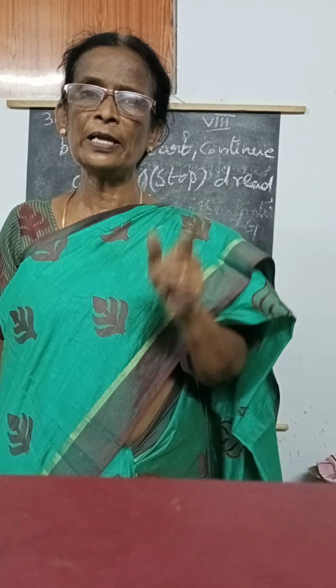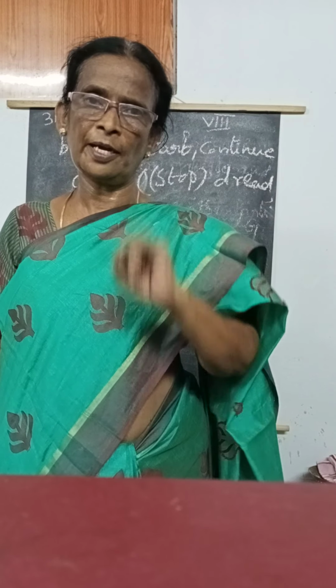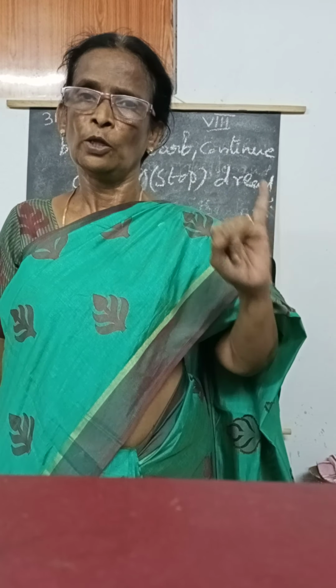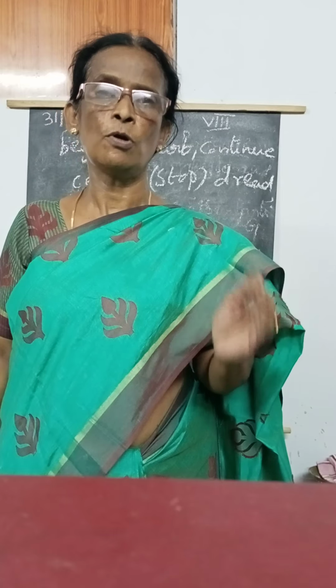When there is no helping verb, that is the gerund. A gerund always acts as a noun. Though there is a preposition, it acts as a noun. That is also a gerund. So you remember and easily you can catch the point.